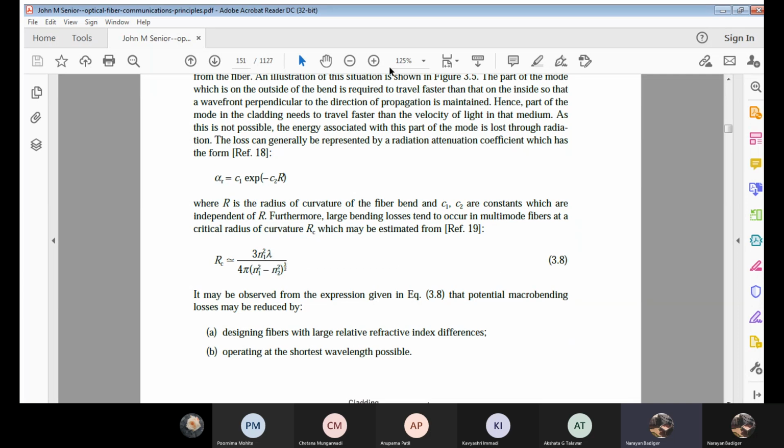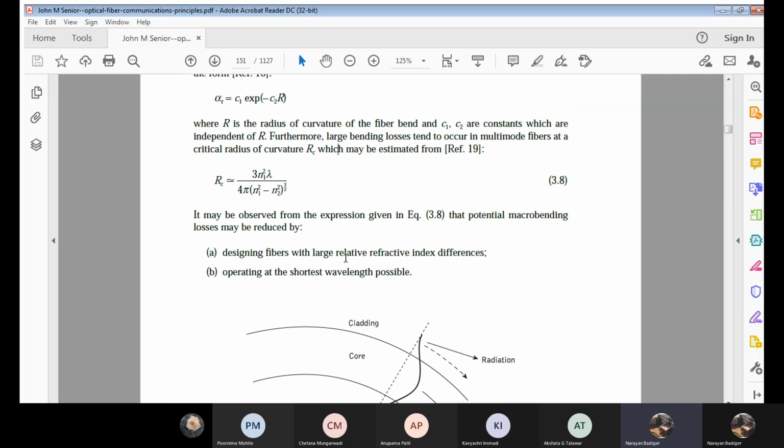See, you may ask why the difference came over here. Correct. Now, as we just discussed, the light wave will be propagating in the core and in the cladding. Correct. Now, at the bending, considering the radius of curvature, I need to consider the different refractive index to be acting for this zone. Clear. Now that will be given by this equation. RC is approximately equal to 3 times n1 square into lambda divided by 4 pi into (n1 square minus n2 square) raised to 3 by 2. Okay. Now that is the equation.